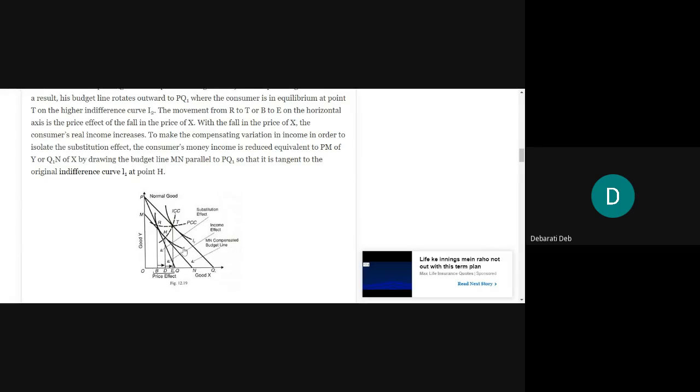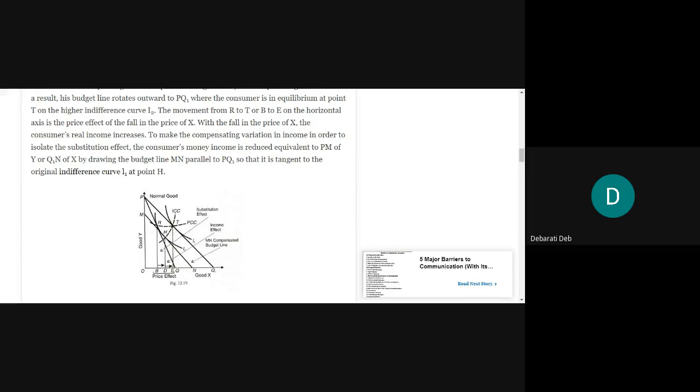So you saw that now we have to bring in the concept of compensating variation in income in order to isolate the substitution effect, right?